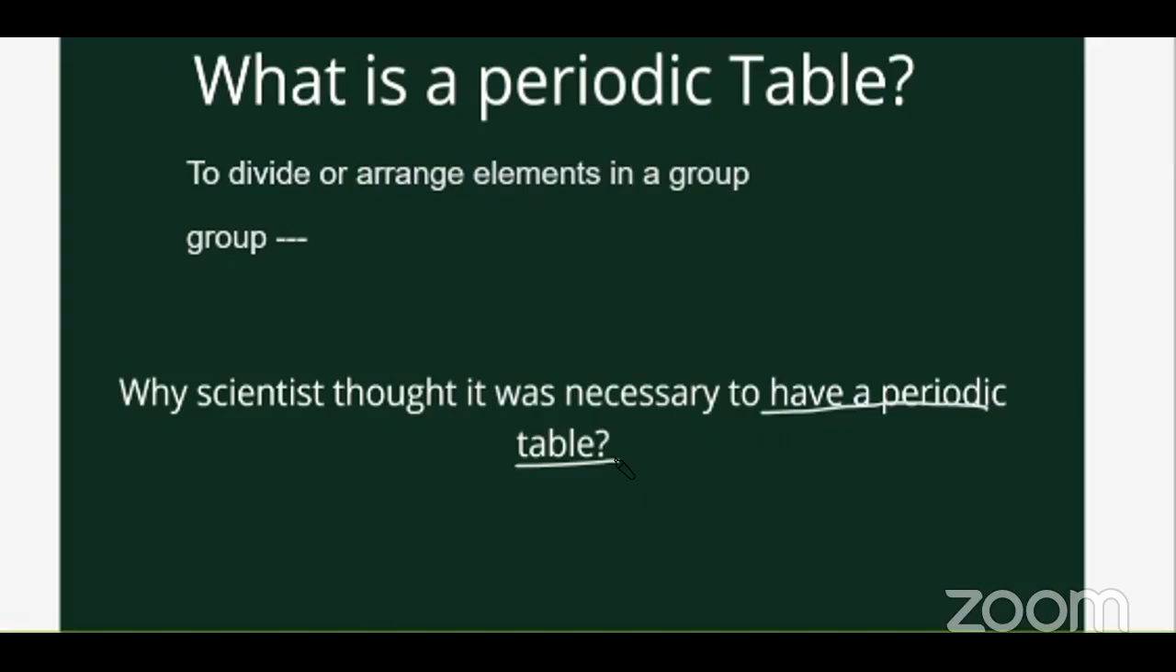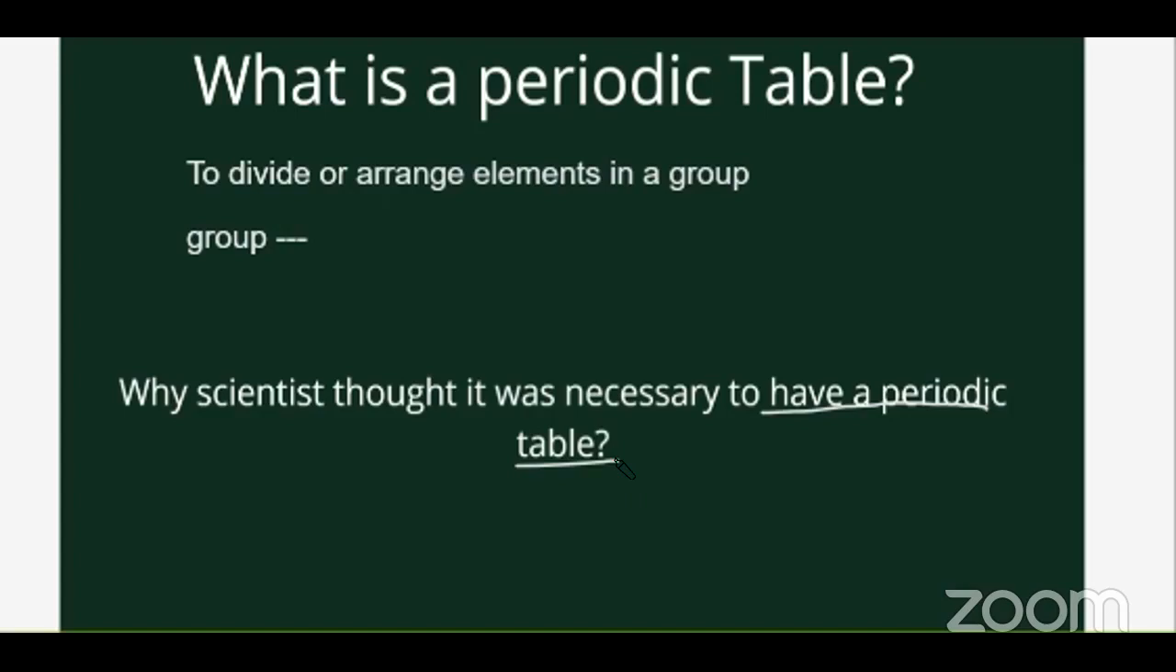The second reason was that gradually new elements were discovered. And the way the chemical reactions these new elements were doing, their properties, were completely new for them.